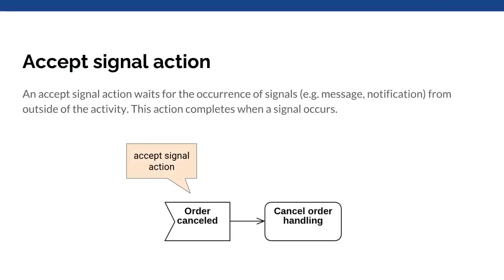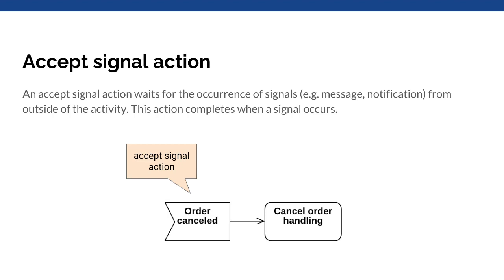A signal is any notification from outside the activity. In the real world, signals can be in the form of letters, telephone calls, short messages, notifications, emails, and so on. During execution, an accept signal action waits for the occurrence of signals. When a signal is captured, the execution of this action completes. The accept signal action is depicted as a rectangle with an angled notch on the left side.